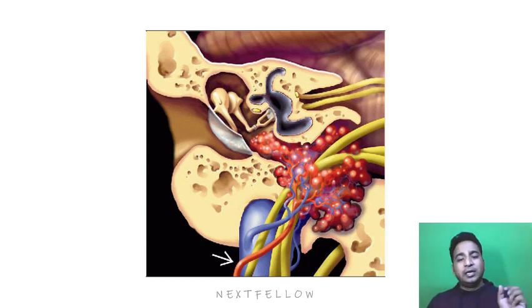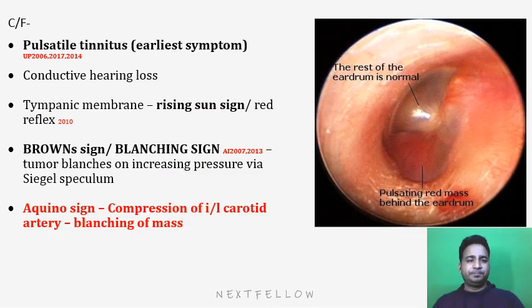So remember, the main or most common supply of this glomus tumor in the ear is the ascending pharyngeal artery, which is a branch of the external carotid artery. And this is how it looks. It is a simplified diagram showing this tumor going inside the middle ear, as this is our middle ear structure, arising at the level of the hypotympanum, and sometimes it may get enlarged, restricting the mobility of the tympanic membrane or ear ossicles.